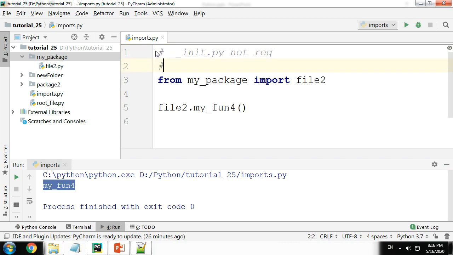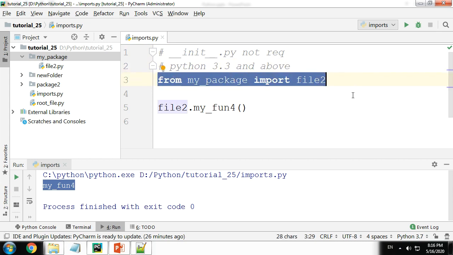Okay, there's also a clause here. This is applicable only for people who are using Python version 3.3 and above. Any person who is using below Python 3.3 will require an init.py file in all the folders where he needs to use a folder as a package. In short, these commands are not going to work.